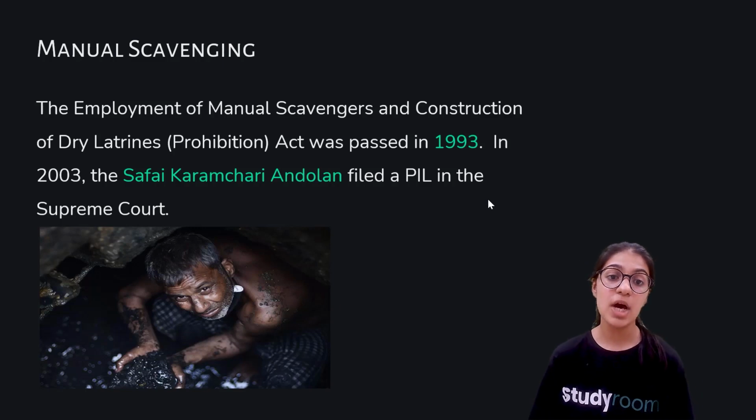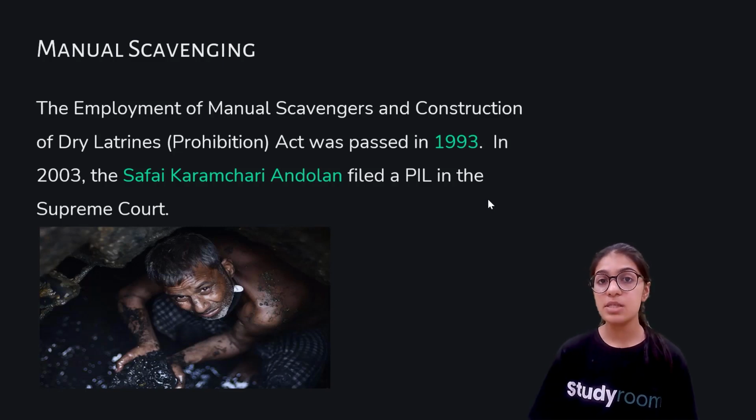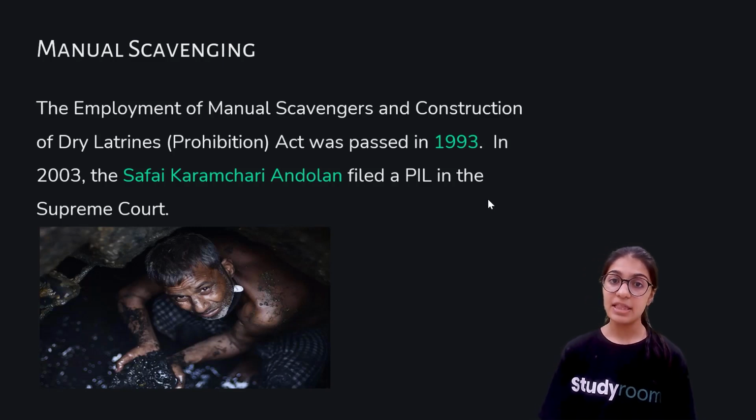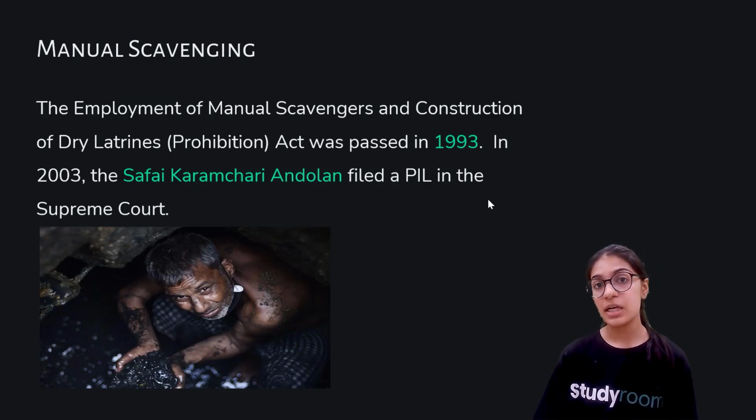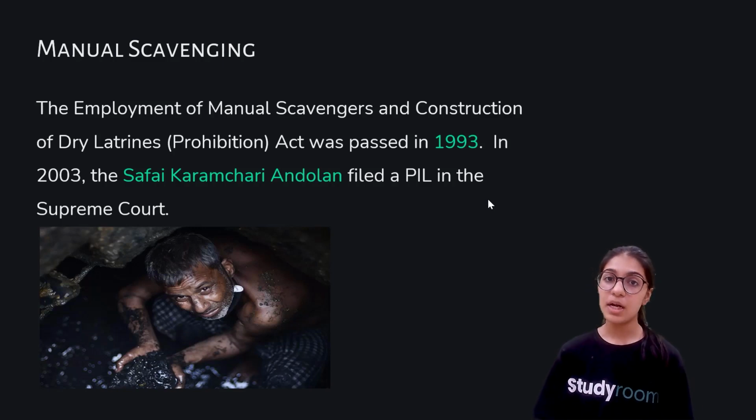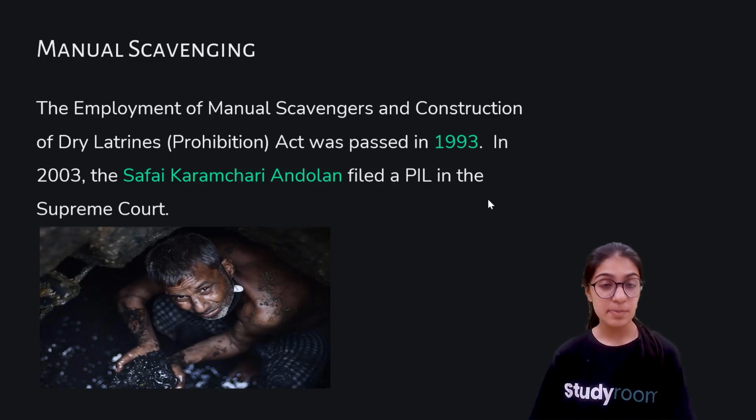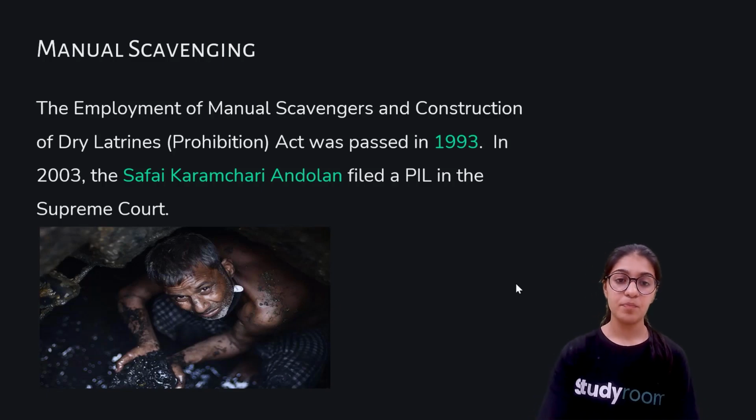So in this case, Safai Karamchari Andolan filed a PIL in the Supreme Court on behalf of the manual scavengers, saying that even though the law has been enforced, there are still some people who are forcing people to clean human excreta. They're forcing people to be manual scavengers, right? And they filed this petition in the Supreme Court expecting a solution to their problem. So now we understood manual scavenging, the problems faced by manual scavengers, what steps the government took to safeguard such people, and still why Safai Karamchari Andolan filed a PIL.